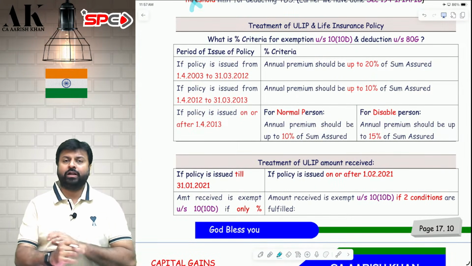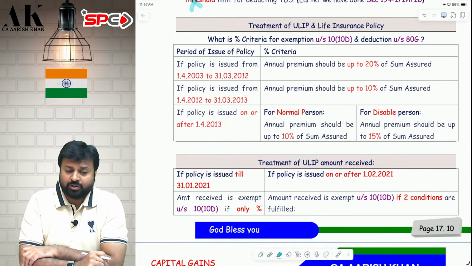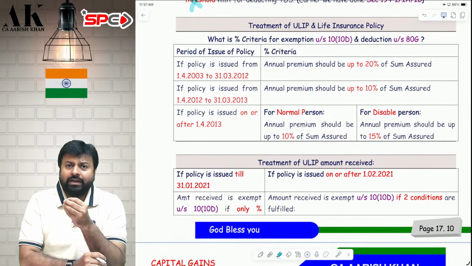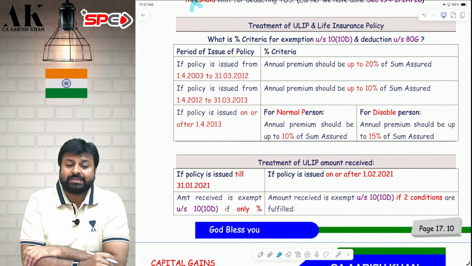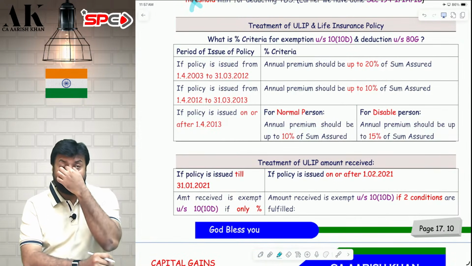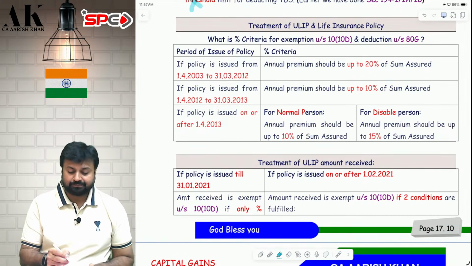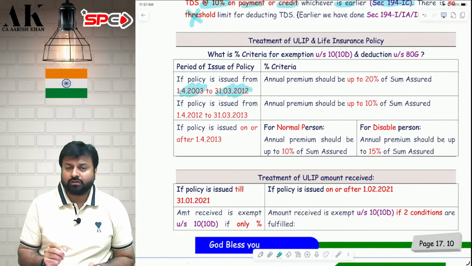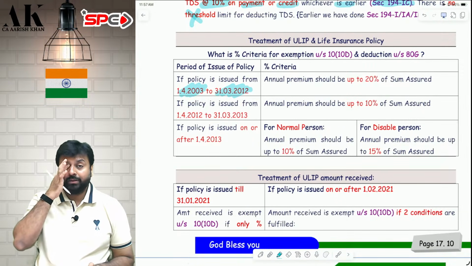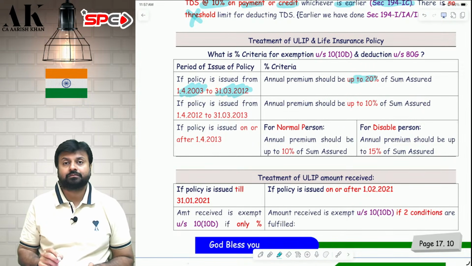Treatment of ULIP, unit linked insurance policy, and life insurance policy. To understand the taxability of ULIP and life insurance policy, first of all, you need to understand the percentage criteria. This percentage criteria is mandatory to understand at many places. If the policy is issued between 2003 to 2012, then your annual premium should be up to 20% of sum assured.